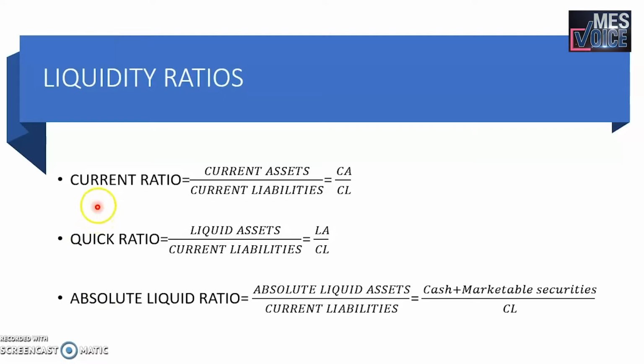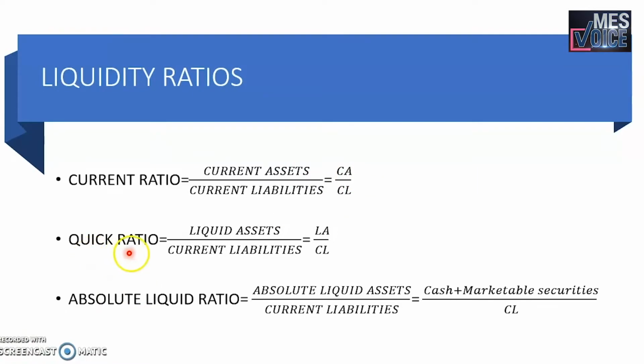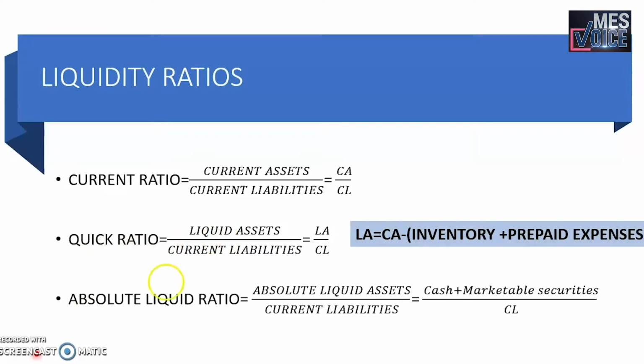The first liquidity ratio is the current ratio. Current ratio is equal to current assets divided by current liabilities. To put it in short, it is equal to CA divided by CL. The next liquidity ratio is the quick ratio. Quick ratio is equal to liquid assets divided by current liabilities. To put it in short, liquid asset, that is LA, divided by current liability, CL.